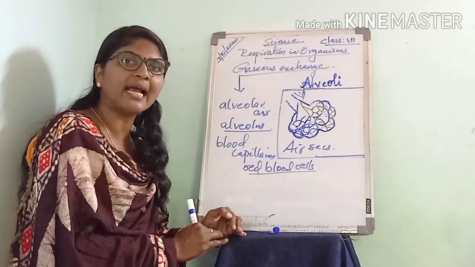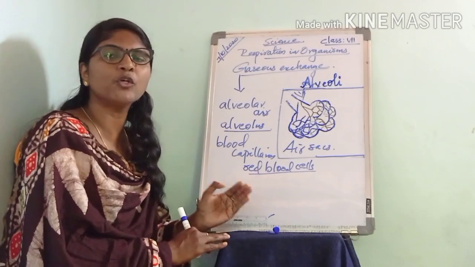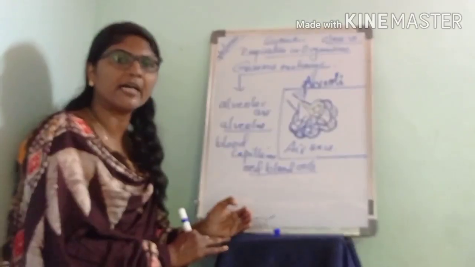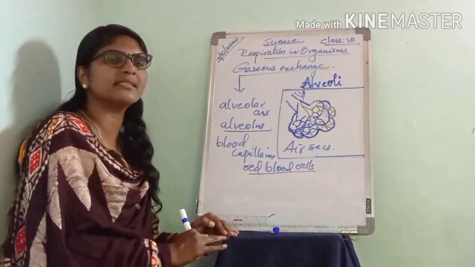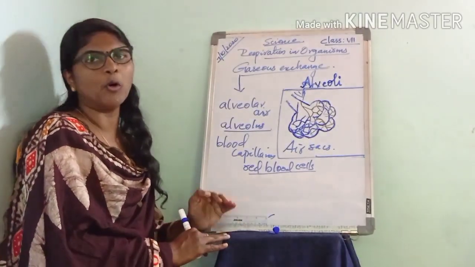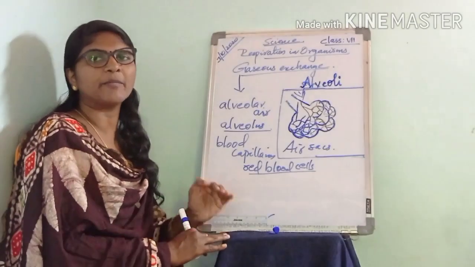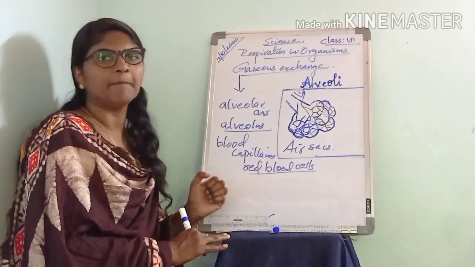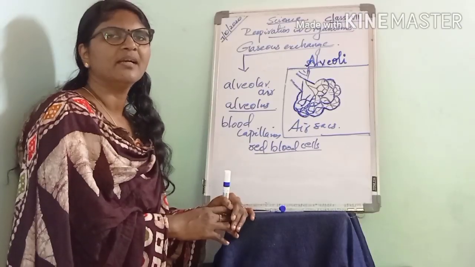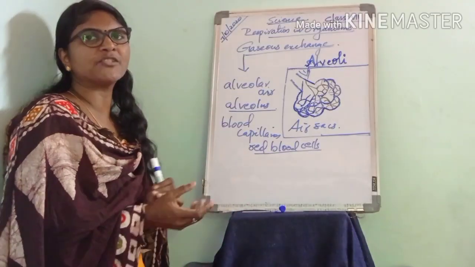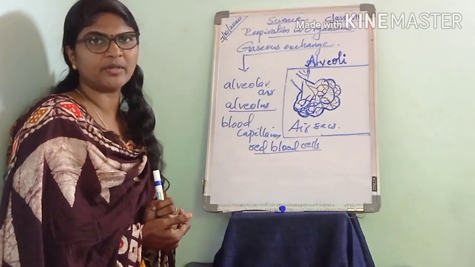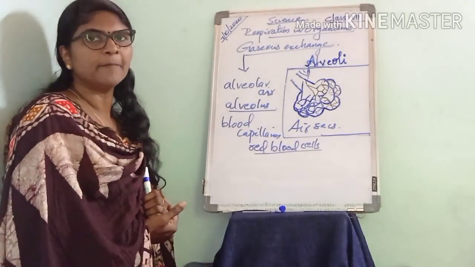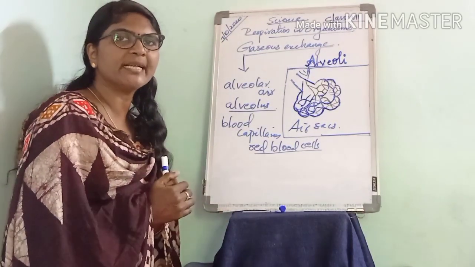Inside the cell, oxygen reacts with the glucose to produce energy, and carbon dioxide and water are also produced during this process and are removed from the body. During respiration, carbon dioxide is produced. Let's see how the carbon dioxide is removed from the body.